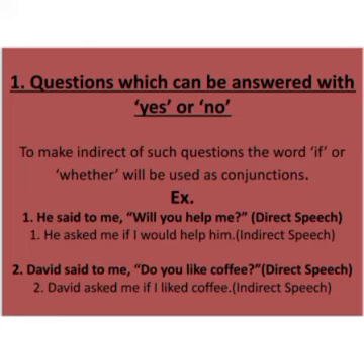Sentence number 2. David said to me, do you like coffee? David asked me if, again subject I. Now do and like, it means this is the first form of verb, and you know the first form of verb changes into the second form of verb. So like will be changed into liked. David asked me if I liked coffee.